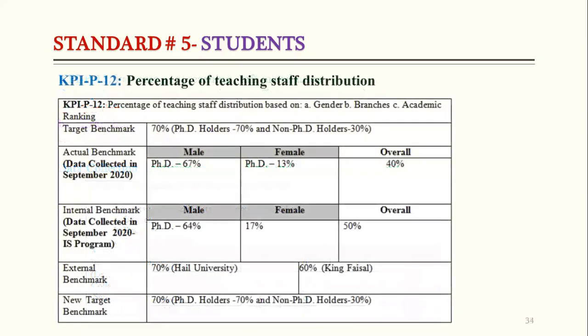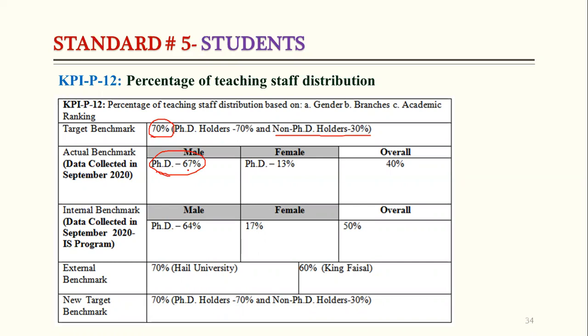If we see the result of last year's KPI analysis, the target was that we should have 70% PhD holders and 30% non-PhD holders. Whenever we talk about PhD holders, it covers assistant, associate, and professor. But if we see the results for last year in the male campus, we had 67% PhD holders.